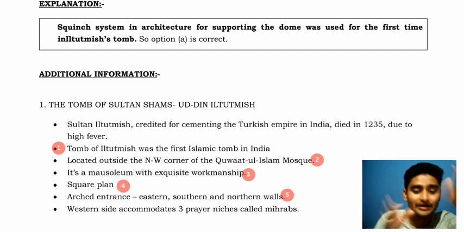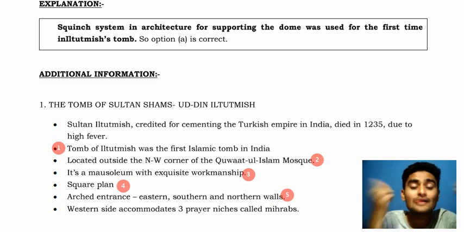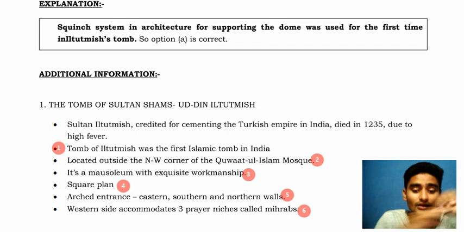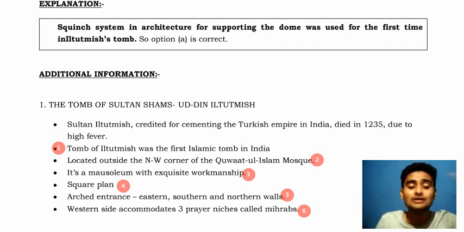Then, western accommodation for three prayers, usually known as mihrabs. Mihrabs were built by Iltutmish for praying, as believed in Islamic tradition, that three prayers play a prominent role in making prayers to Allah. This may come in your examination: the three prayer niches, called mihrabs, are on the western side.